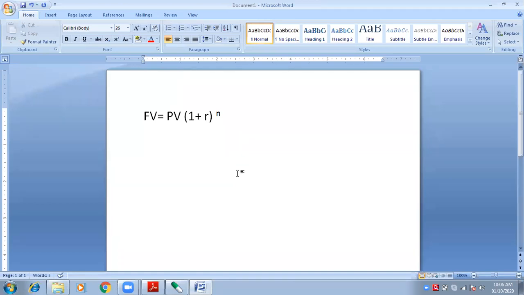So R is the rate of interest. Here R is rate of interest. 1 rupee is taken as a standard amount, so in 1 rupee, the 10% will be added. Why added? Because I will invest 3 lakh rupees, but after 1 year, I will get 3,30,000 rupees. How 3,30,000? Because 10% of 3 lakhs is how much?